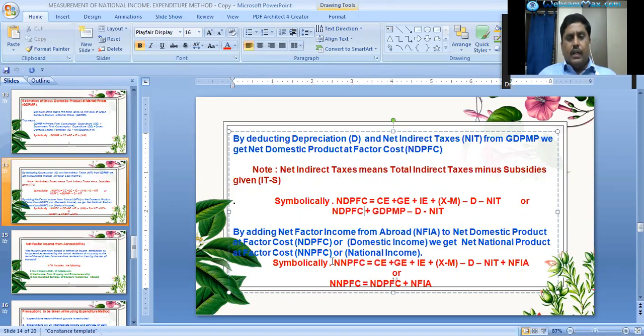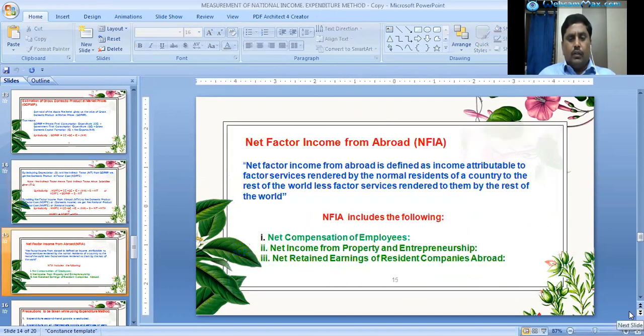Symbolically, NNP at factor cost is equal to C plus G plus I plus X minus M, which is GDP at market prices minus depreciation and minus net indirect taxes. All together we call this net domestic product at factor cost. Net domestic product at factor cost plus NFIA is equal to net national product at factor cost. Okay.